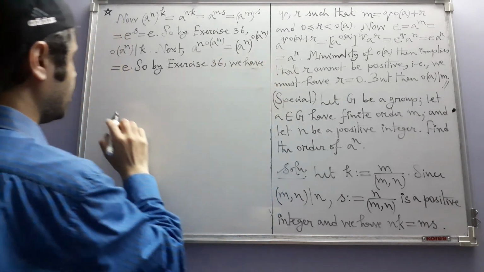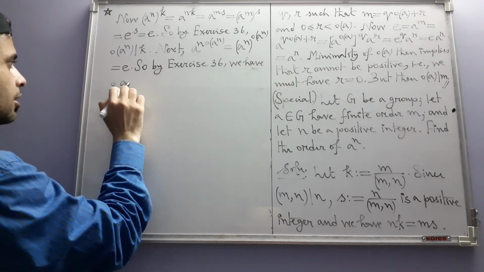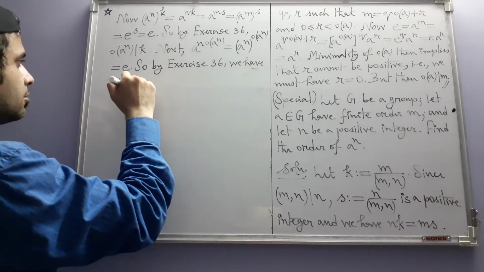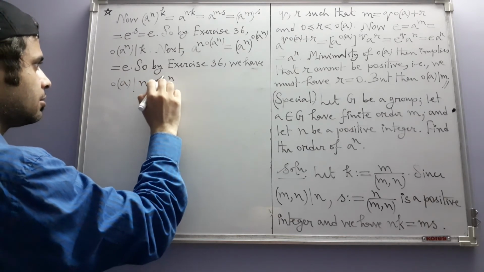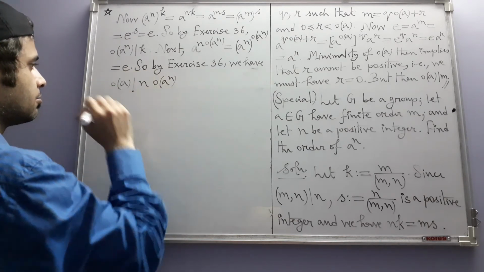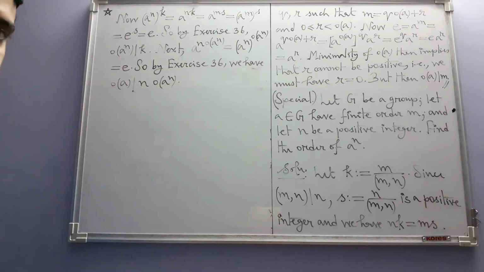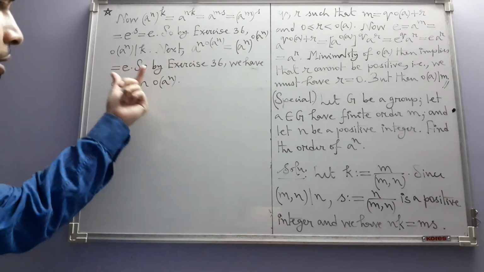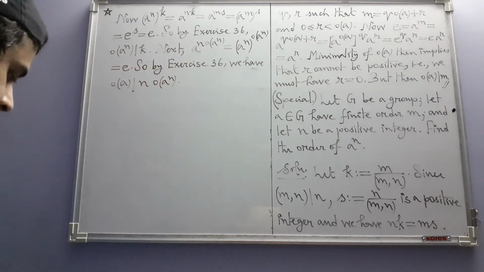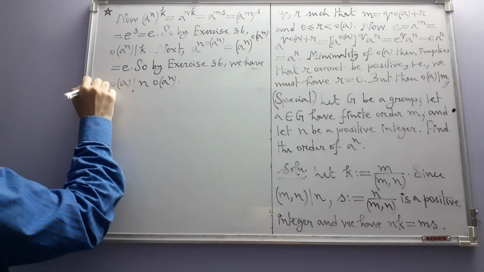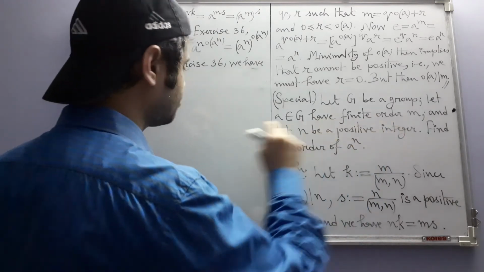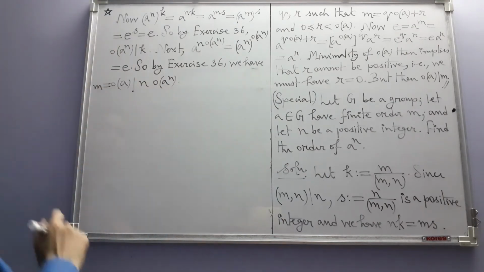we have order of a divides n times order of a to the power n, because this power of a is equal to identity. But order of a is nothing but m. m is the order of a, so m divides this.